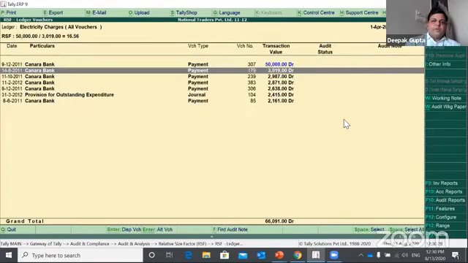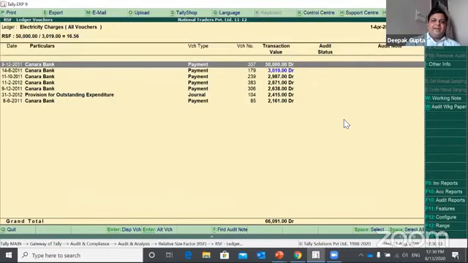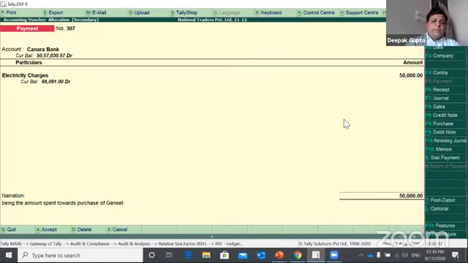Look at that. The second highest amount in this ledger is 3019, and the highest amount is 50,000. So this must draw your attention that there is something wrong with this particular transaction. Now, if you look at this transaction, you would be able to identify what could be the issue or error. If you look at the narration, being the amount spent towards purchase of genset, it should be capitalized, and should not be booked as electricity charges. So it should be posted to a different account.